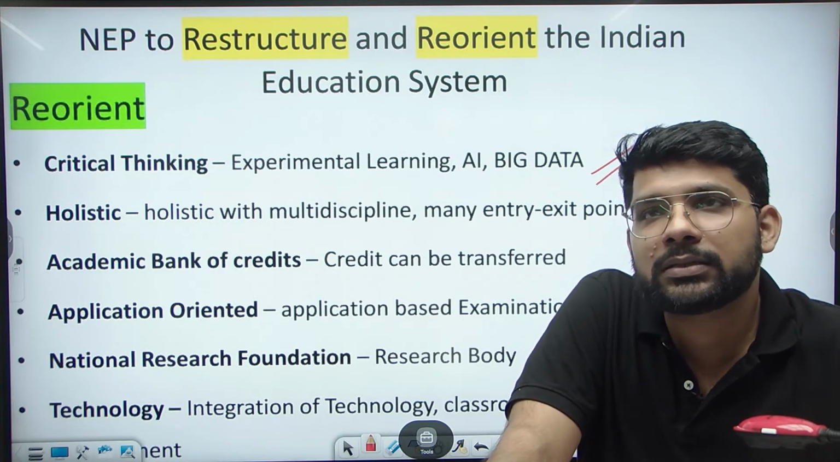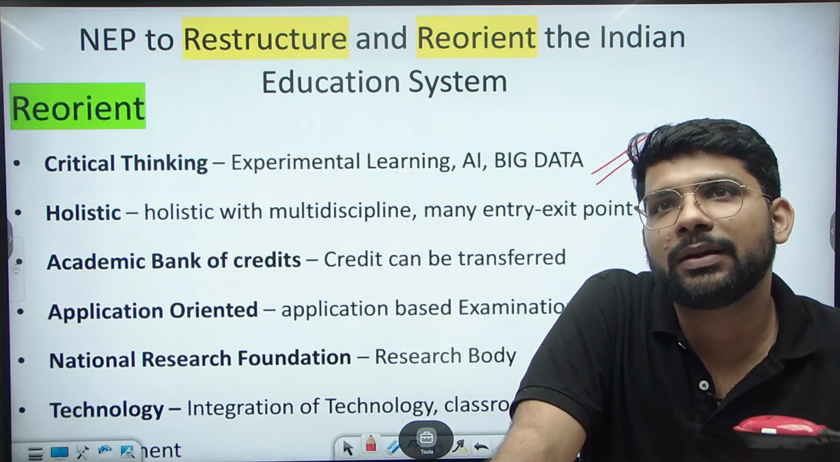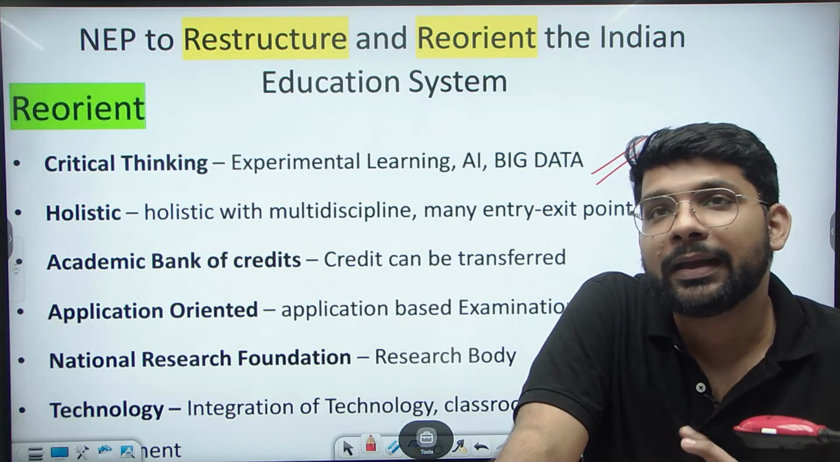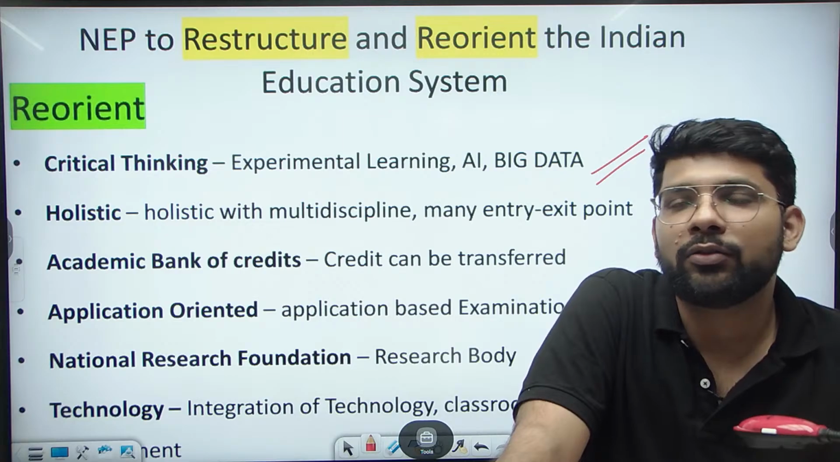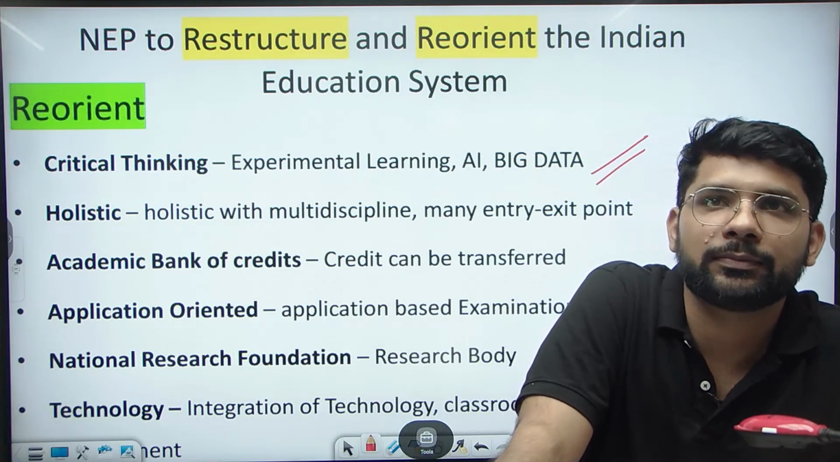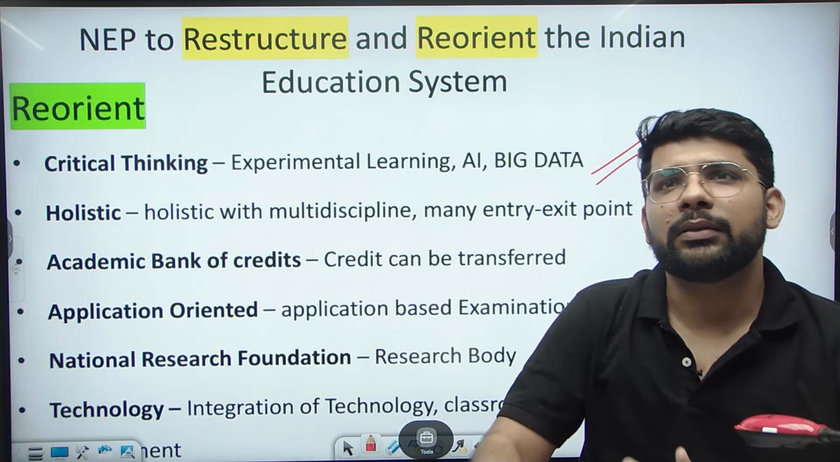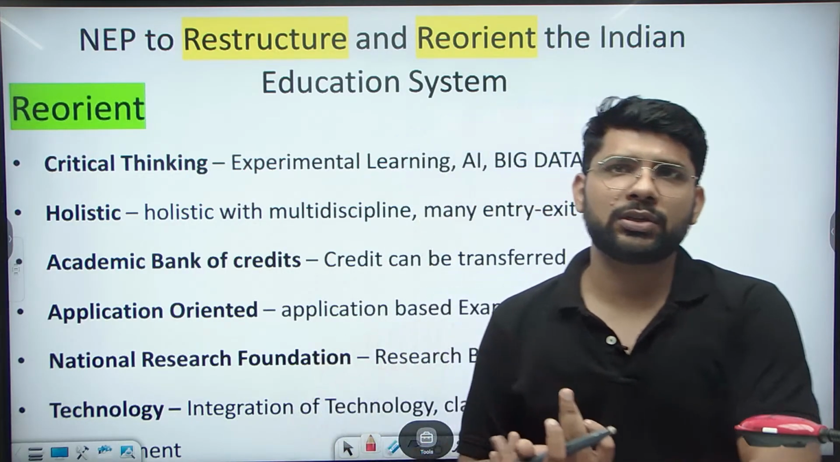Academic bank of credits. Initially there were no credits given for passing multiple streams, multiple subjects, even at the graduation level. Now there is a multiple credit system. So you can be credited with points when you pass any exam. So you can also transfer those credits. Application oriented. Initially, the education system was not application oriented, we were not linked with the industry.